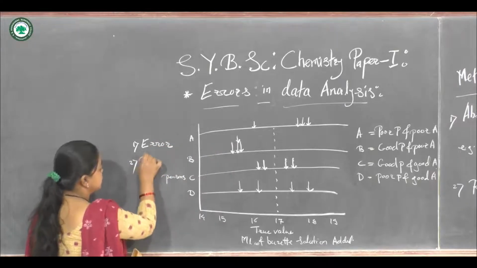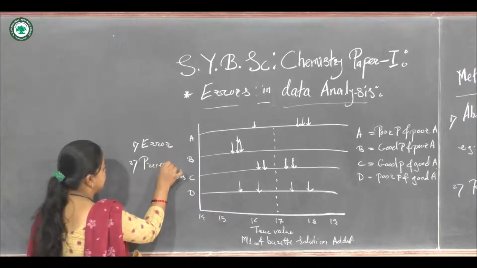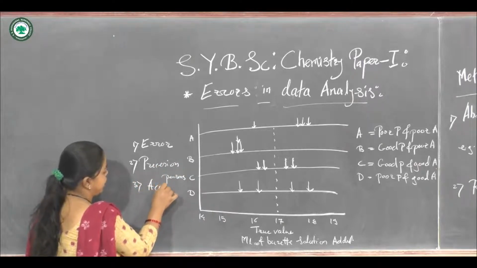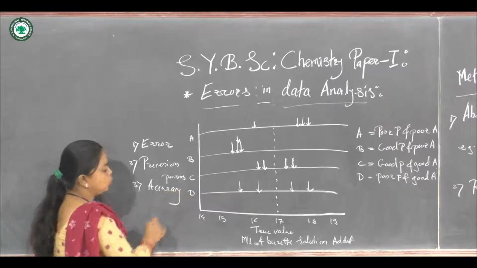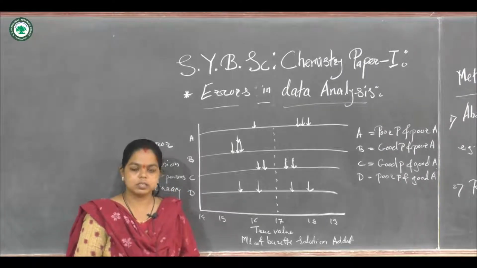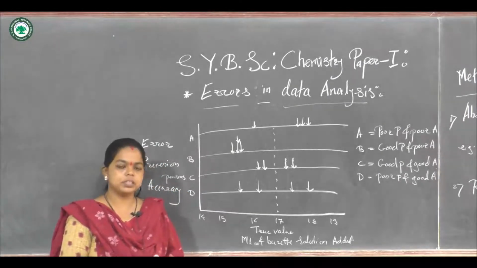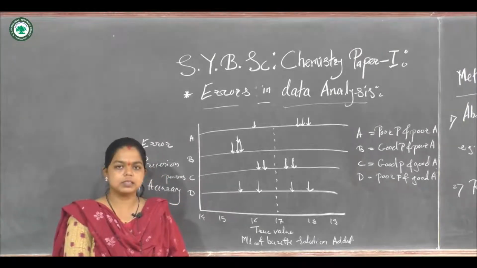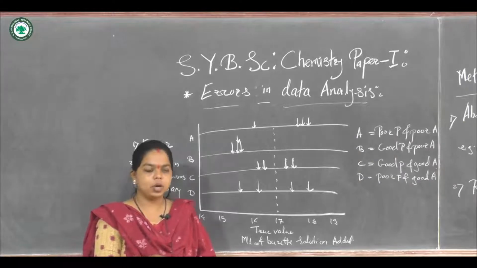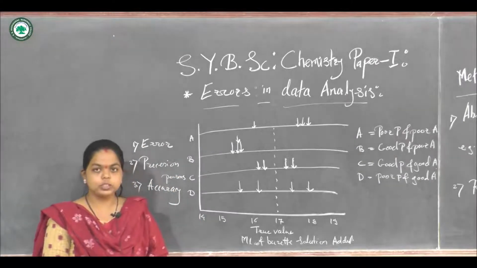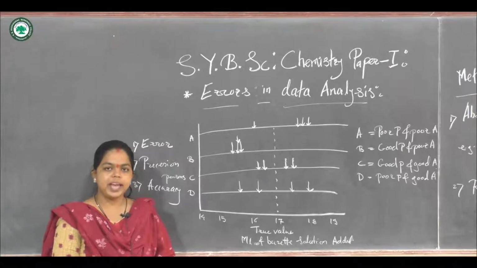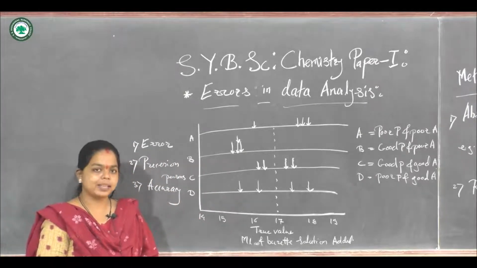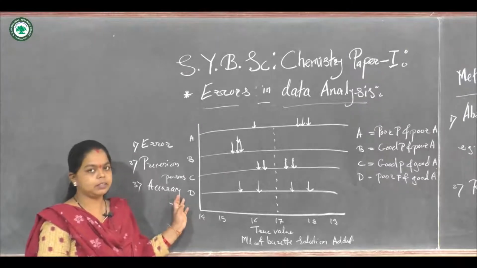second is the precision, and third we can consider as the accuracy. We know the meaning of accuracy. Accuracy is the measurement during chemical analysis which is near to the true value. So it is called the accuracy. We will try for the maximum accuracy in any analytical method.